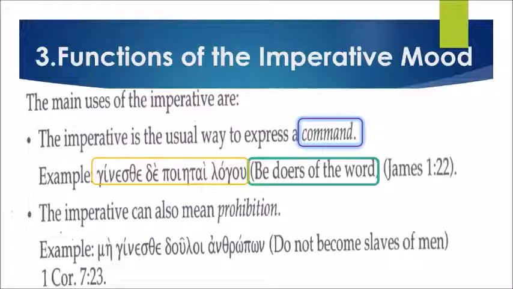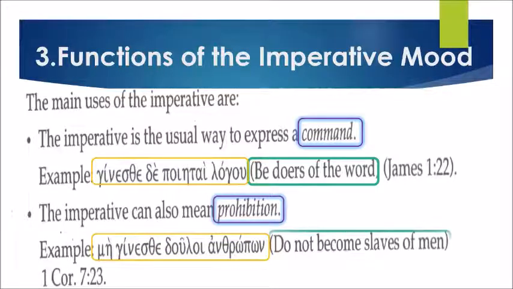Second, the imperative could also mean prohibition. Example, me geneste doloi anthropon. So this sentence is also a prohibition. It means do not become slaves of man. Therefore, 1 Corinthians 7:23 prohibits us from being slaves of man.